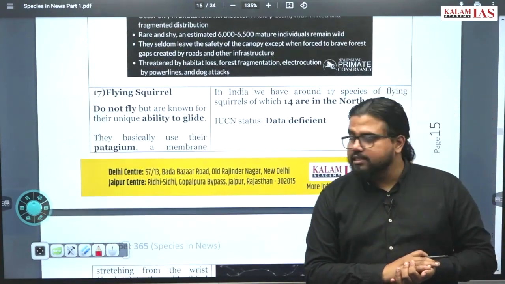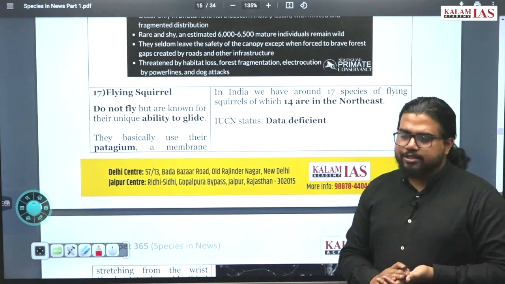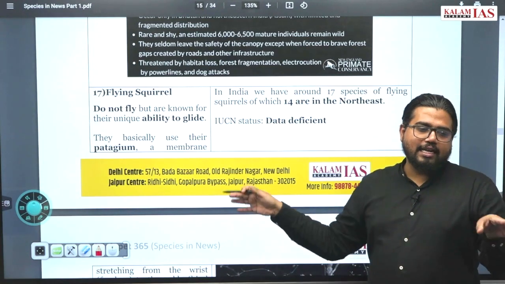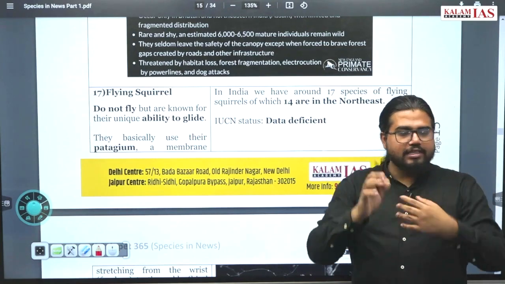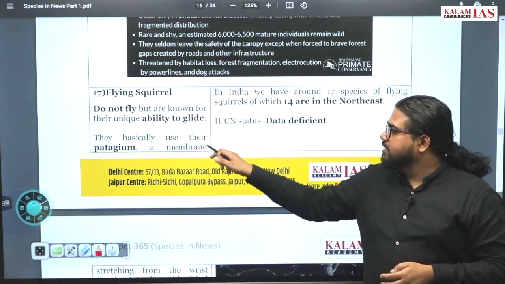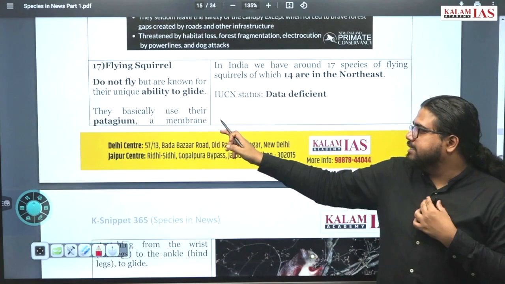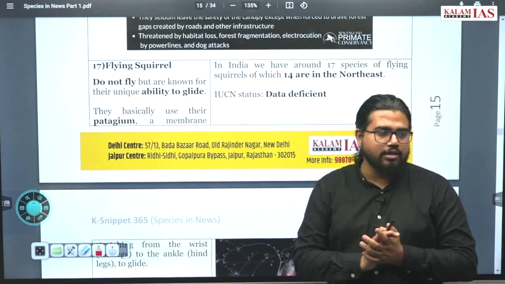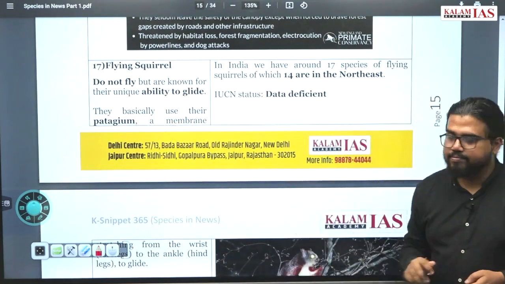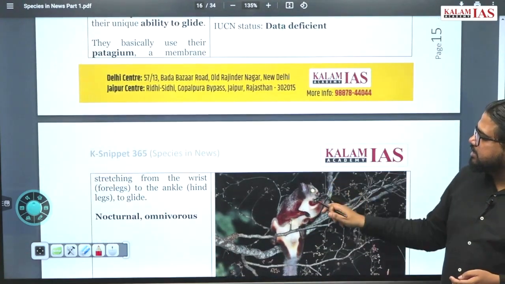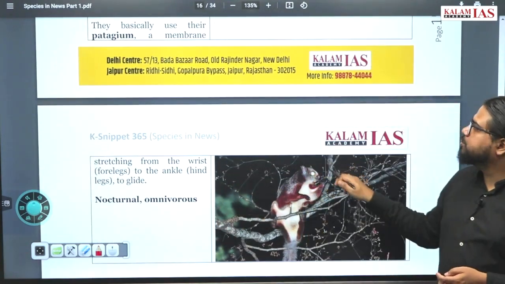Flying squirrel, what is it? Very interesting species. It actually doesn't fly. It actually glides from one branch to another or one tree to another. So it looks like it is flying. And how it does this is using a special organ called patagium. This is the species. It is a nocturnal omnivorous species.